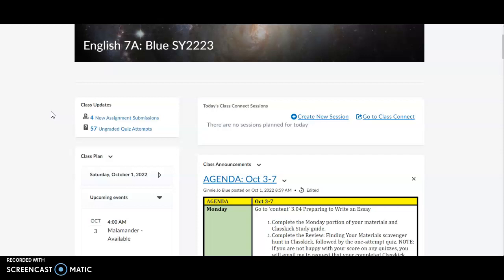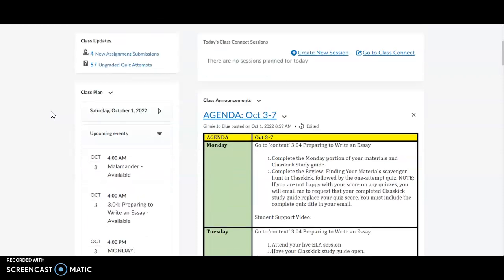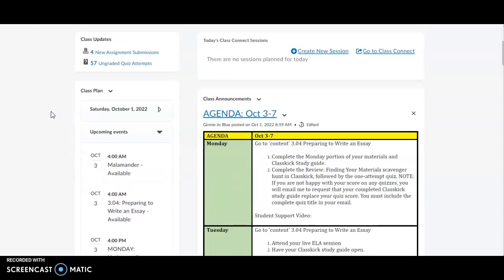If you're here just to collect your password or your code word, the code word is flower. For your scavenger hunt on Monday and the quiz, the code word is flower. Remember that if you need any support in finding your materials or understanding what to do for the week, the student support videos are the way to go.